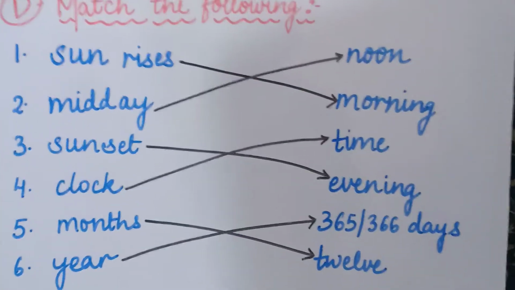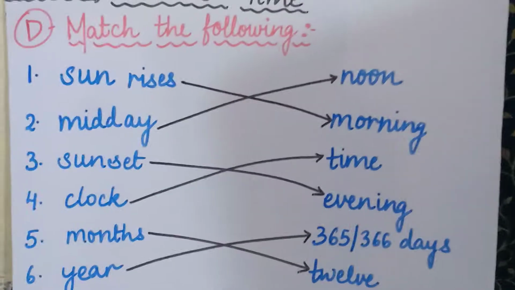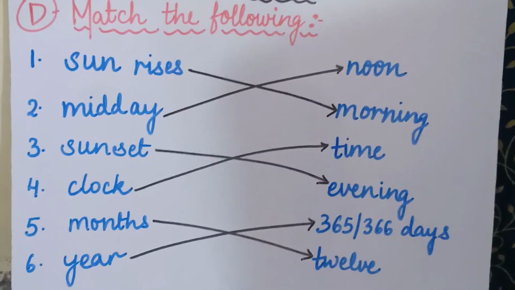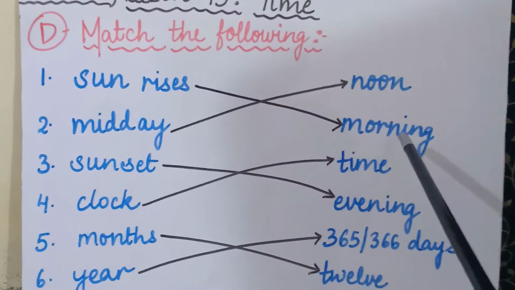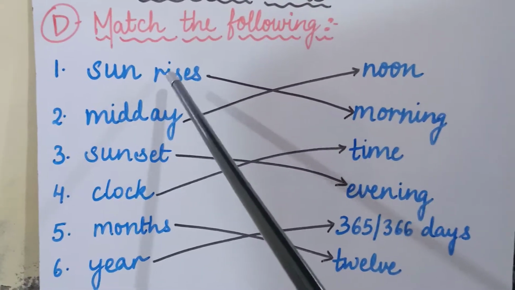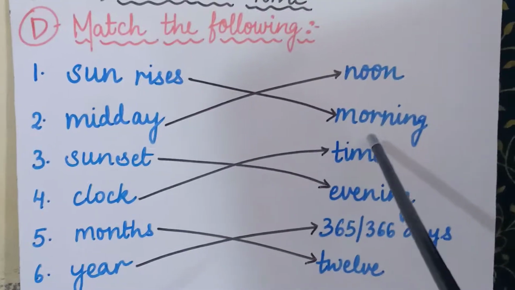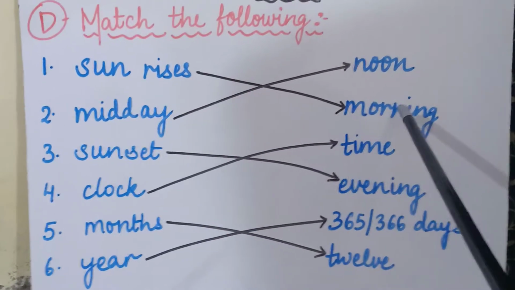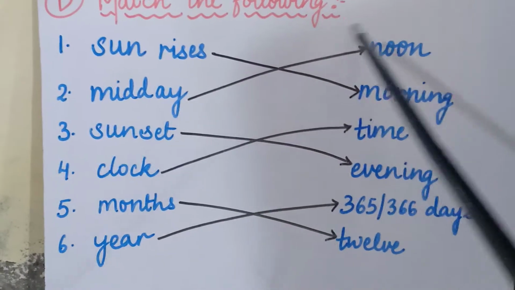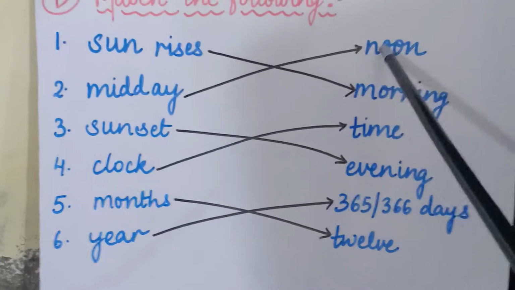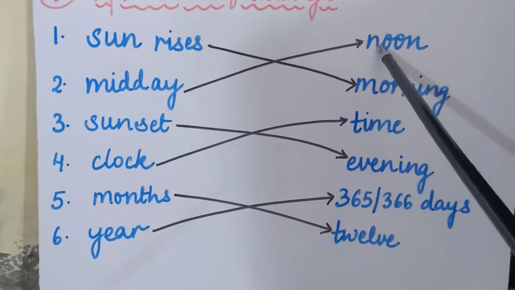I hope these match the following are very clear to you all children. Once again I am repeating, listen to it carefully. First word, sunrise. Correct answer for sunrise is morning. So sunrise will be matched with morning. Sunrise is in the morning. Clear? Then comes midday. Midday is at noon. So the correct answer is noon. So we will match midday with noon.